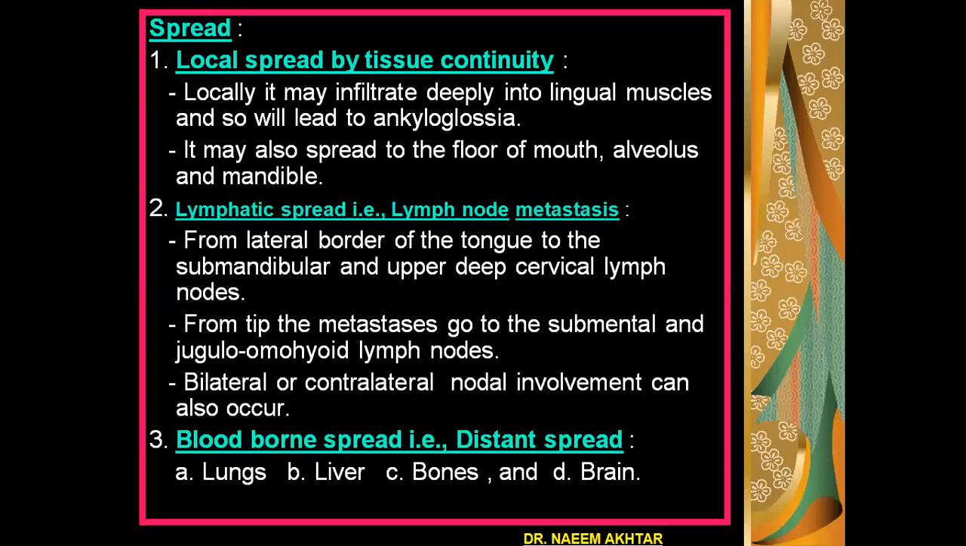Spread of the local tumor on the tongue may be, number one, local spread by tissue continuity, or it may spread through the lymphatics to the lymph nodes, or sometimes it may spread to distant organs of the body through blood-borne spread. That is, it may spread to the lungs, liver, bones, and brain.